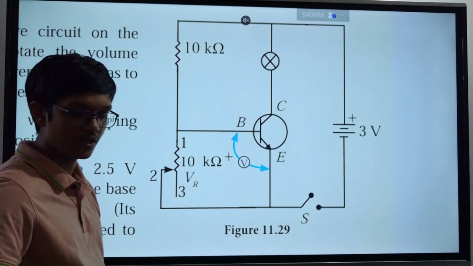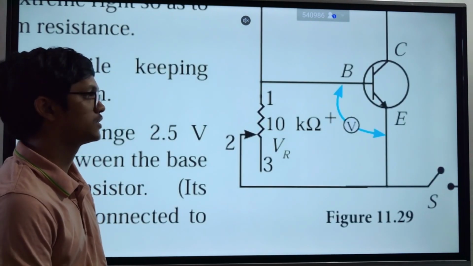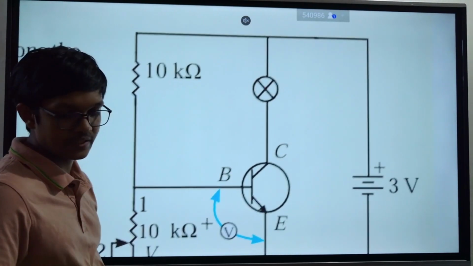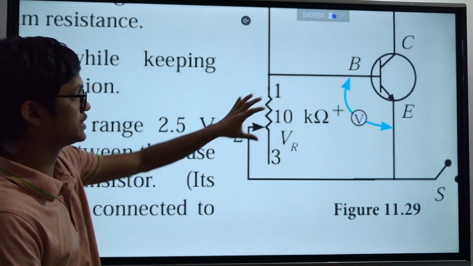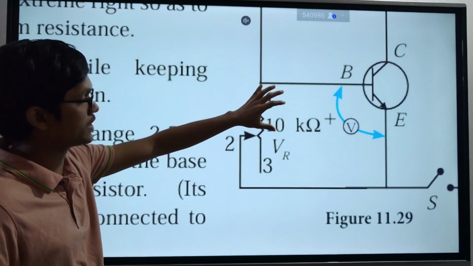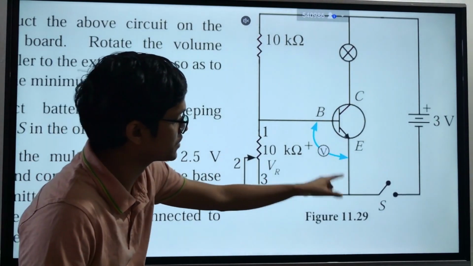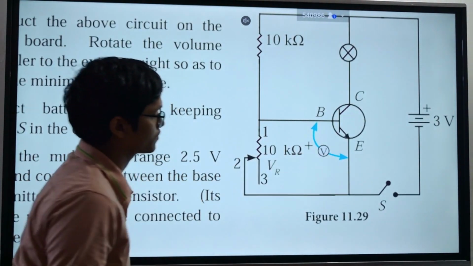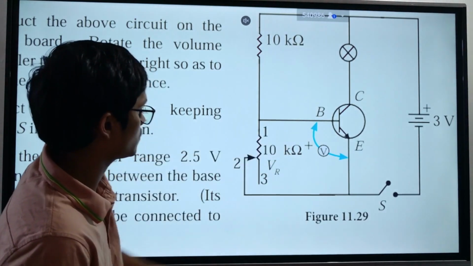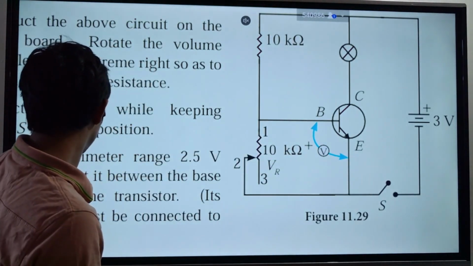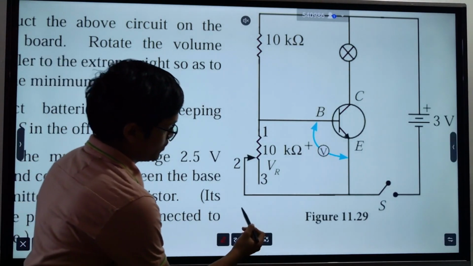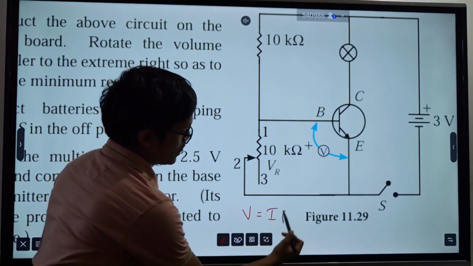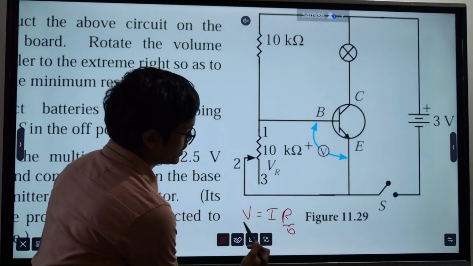Clear? So what you can do here is, when you increase the resistance here, whatever potential is felt by this circuit will increase. So when the resistance here is zero, based on V equals IR, if R is zero, V is zero.